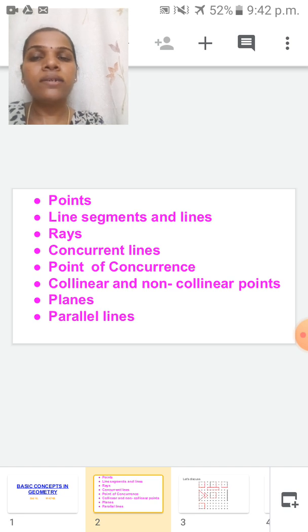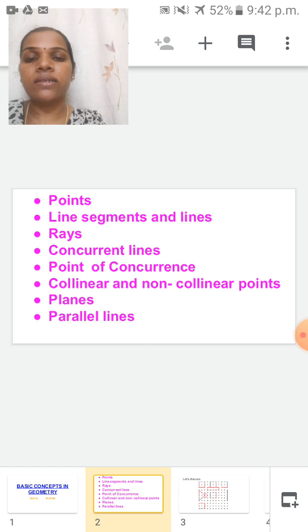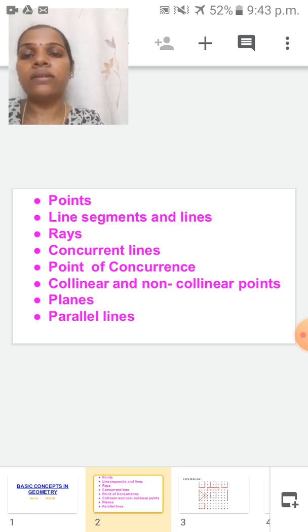Point is a, tell me, small tiny dot. Line segments and lines. On both sides of a line segment, which one is there? End point is there. Line, which one is there on both sides? Arrowhead is there. Which one can we increase the length of? Line. Line segment, can we increase the length? No. Here, line segment and line, which one can we measure the length of?